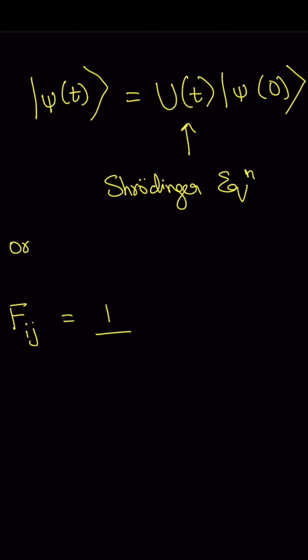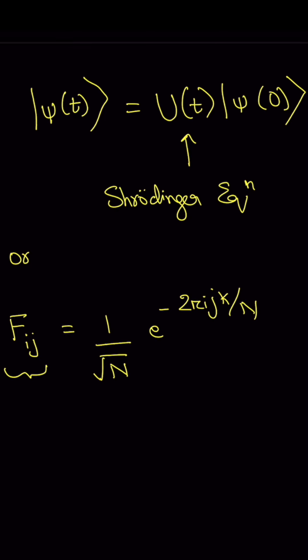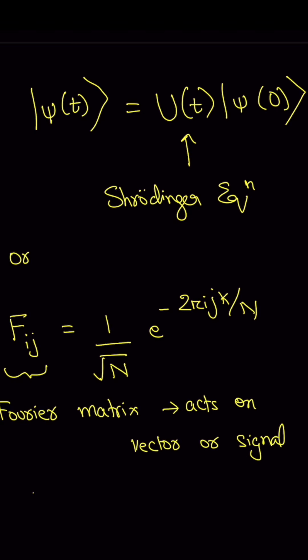And if we look at the Fourier transform, we can write it as F of ij, something like this. And here F of ij is unitary as well. What it means is that if we move a signal from the time domain to the frequency domain or vice versa, we are not going to lose any information. The total energy or the information content is preserved because of this unitary matrix property.